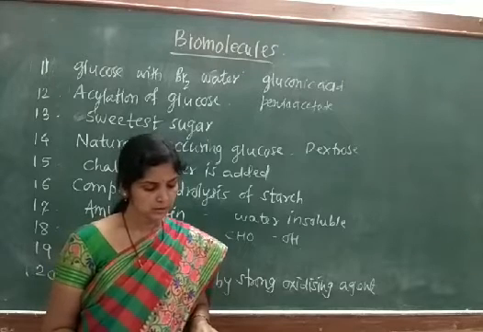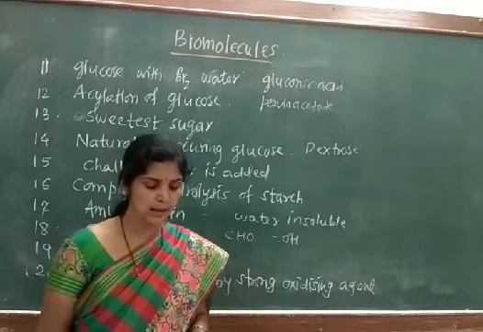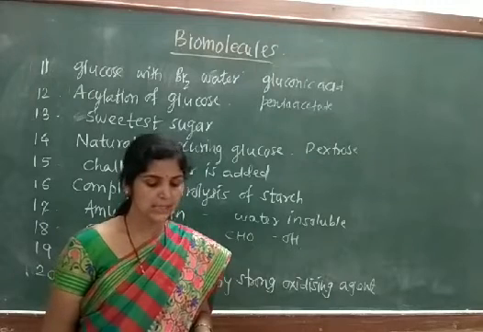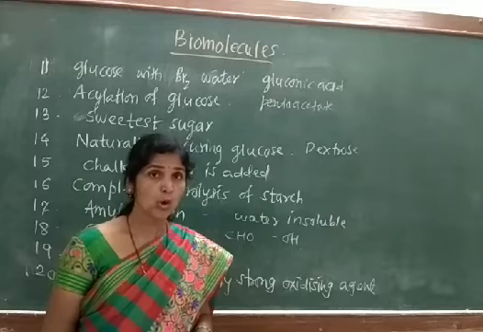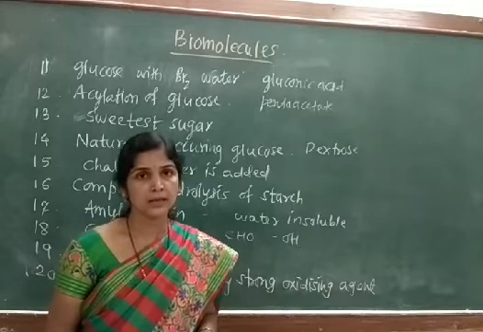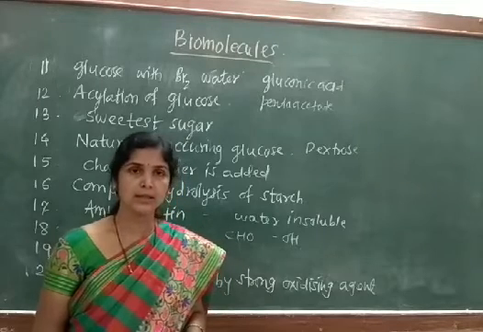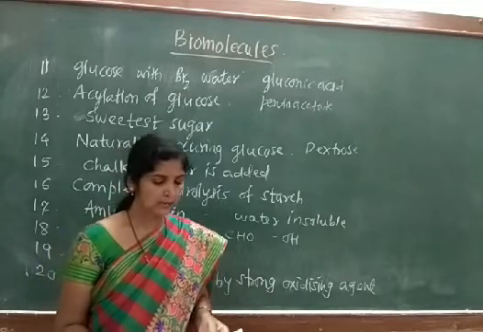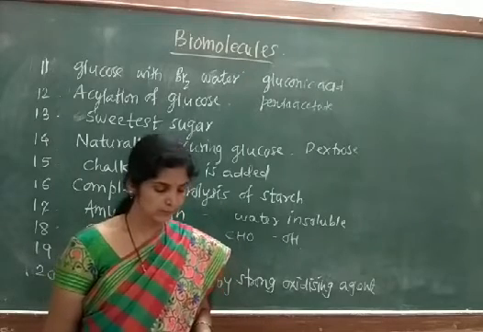Now the 20th question. Glucose is oxidized by a strong oxidizing agent gives. Option A is saccharic acid, B is gluconic acid, C is n-hexane, and D is sorbitol.